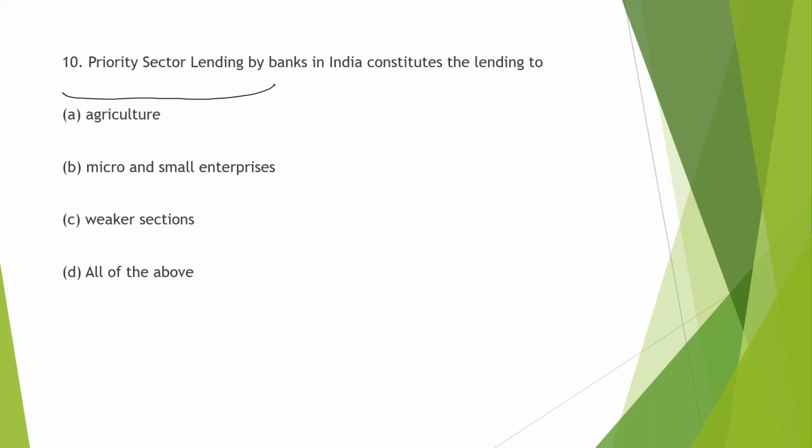in the banks, like if it is a regional rural bank or other differentiated bank, they have to give this much amount of loans to these section of the society. And also the commercial banks have the 40% criteria to support agriculture, micro and small enterprises, weaker sections, education sector, various other sectors. So all of these sectors are considered under the priority sector lending.